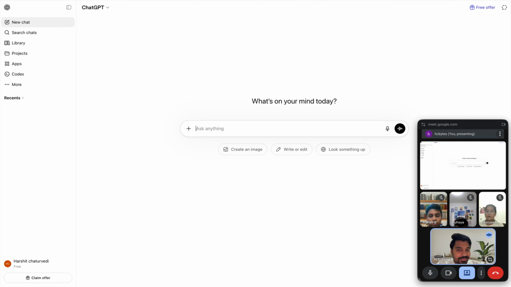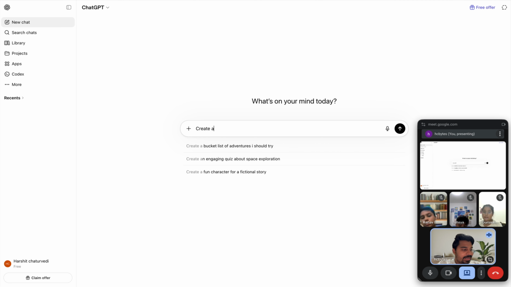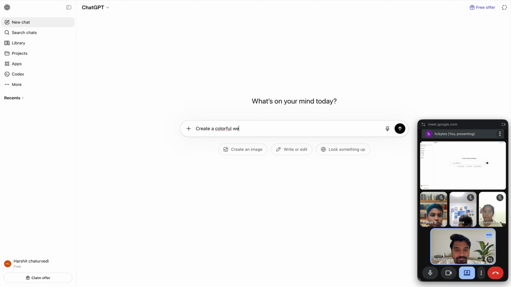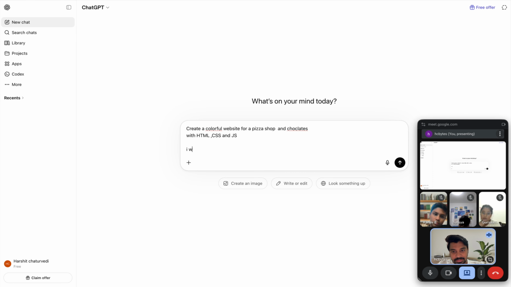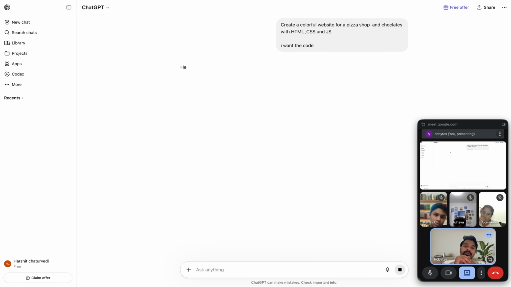Now in ChatGPT I write: create a colorful website for a pizza shop with HTML, CSS and JavaScript. JavaScript's short form is JS. I want a colorful website for a pizza shop and chocolate, and I want the code. If I click enter, what happened?